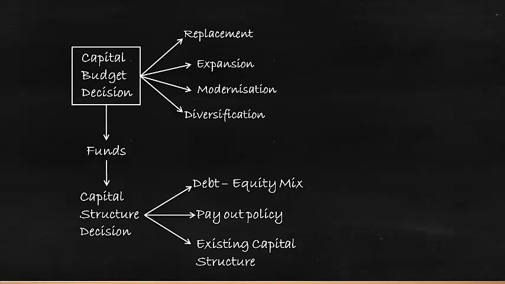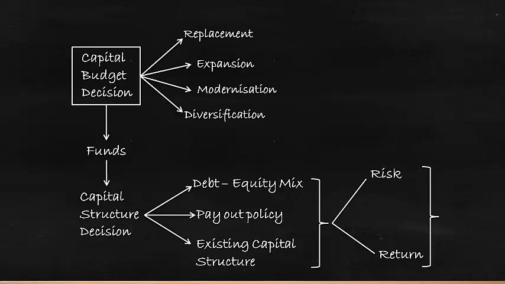So the capital structure decision is very important because it has to be taken after considering the debt equity mix, payout policy and existing capital structure, and all these have risk as well as return. The risk as well as the return basically represents the value of the firm, and the capital structure decision basically decides the value of the firm. So we understand that capital structure is very important, and for that cost of capital plays a key role. So what is cost of capital?